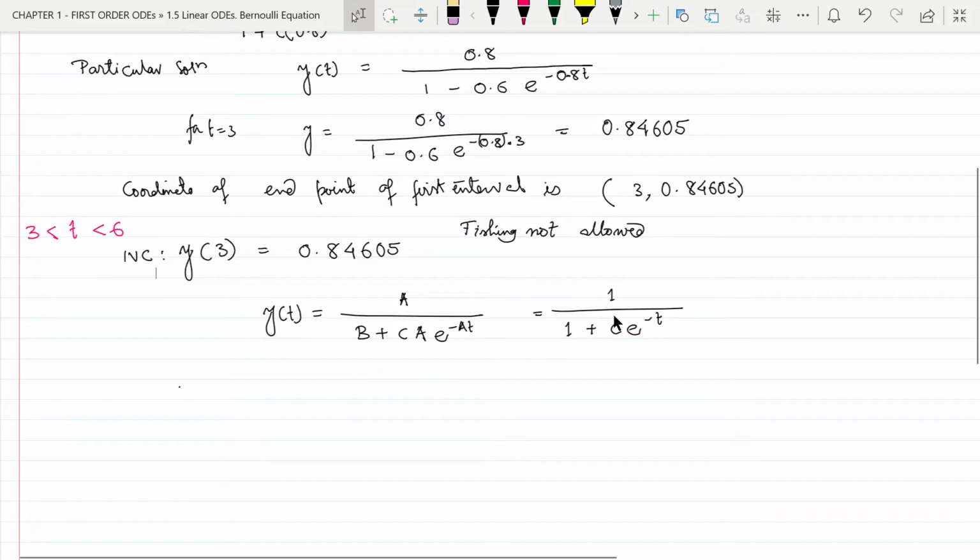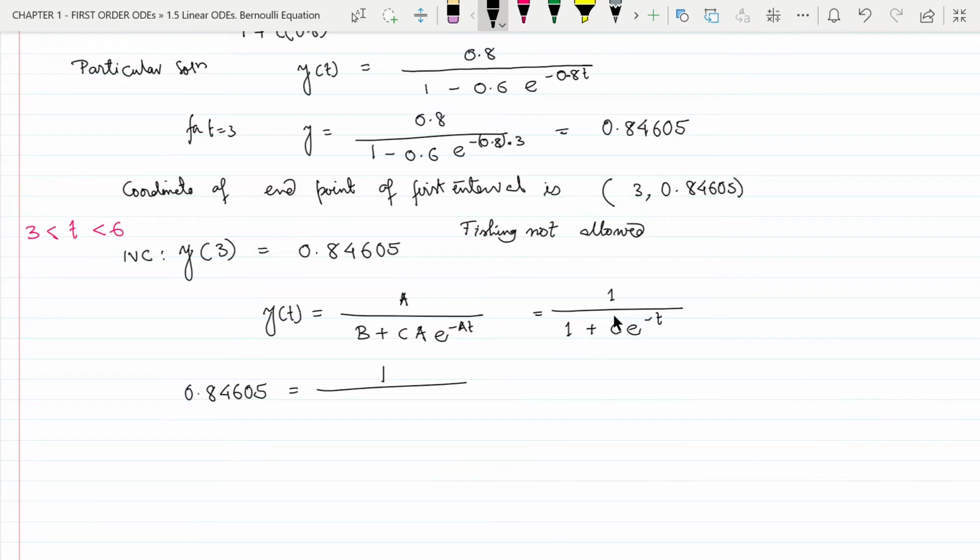So, we will write 3, 0.84605 equal to 1 divided by 1 plus c e to the power minus 3.